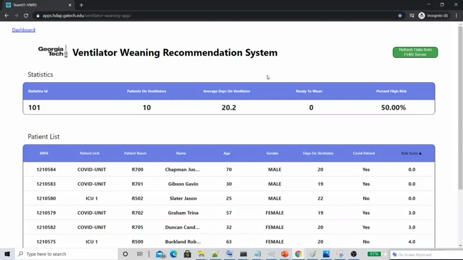Hello, my name is Carl Franklin, and this is a demo of the Ventilator Weaning Recommendation System. The URL to access the application is highlighted. It is also available in the documentation.